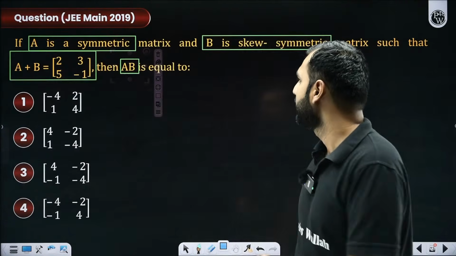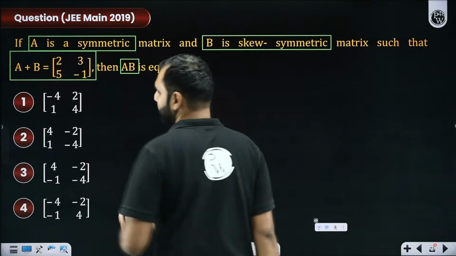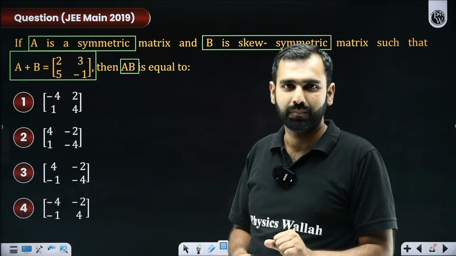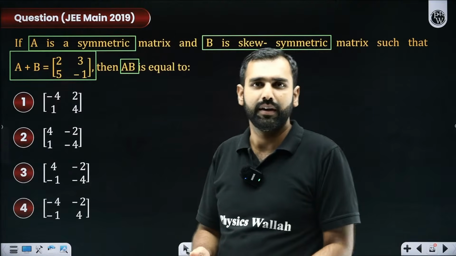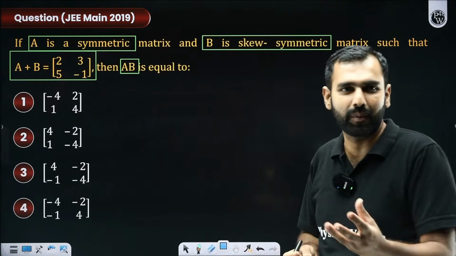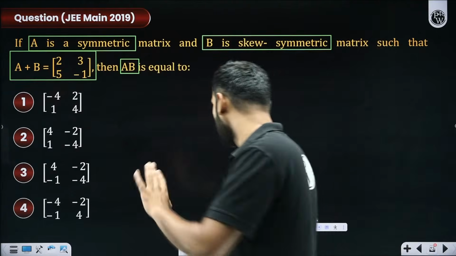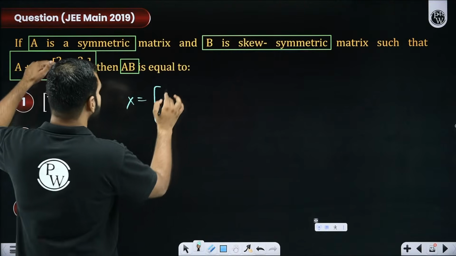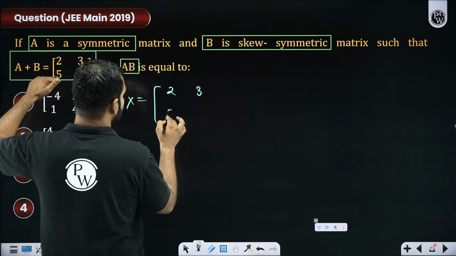Now, have you not forgotten this? I hope you remember it, that each matrix can be represented as a sum of two matrices, where one of them is symmetric and the other one is skew symmetric. It is simply an extension of that property which we have just discussed. Forget the whole question. Let me say there is a matrix X which is given by 2, 3, 5 and -1.